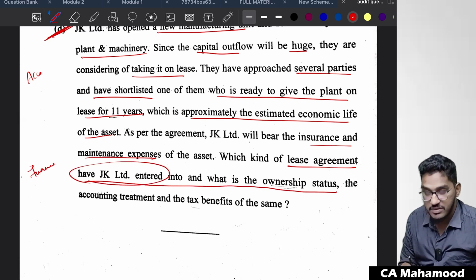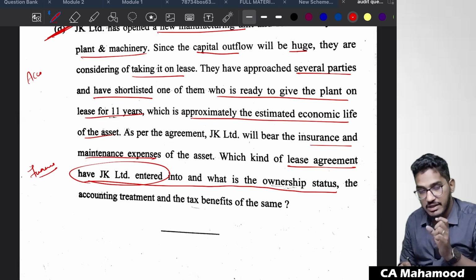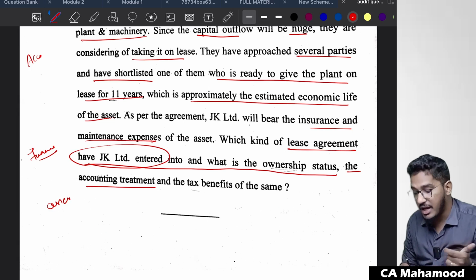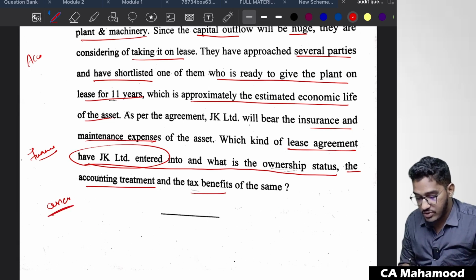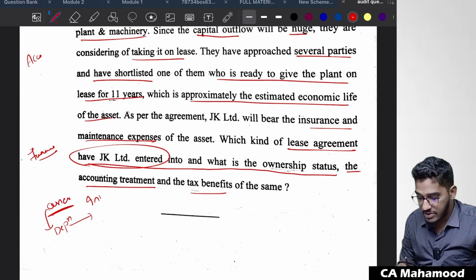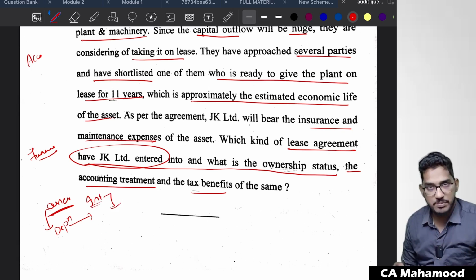So you have to write a few conditions regarding finance lease, and you have to say that in the given case it was a finance lease. And in addition to that, you are also required to give the accounting treatment. You have to recognize it as an asset, you have to recognize it as a liability, and what tax benefits you are going to get. See, since you have capitalized it as an asset, there will be depreciation. You can claim that depreciation as an expense in the statement of P&L, and also whatever interest on that liability which you will recognize, that interest also you can claim as an expense in the statement of P&L.